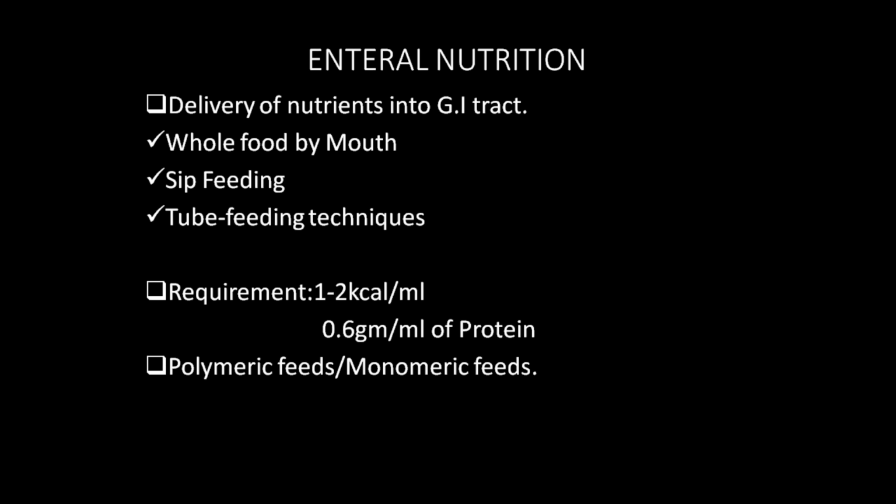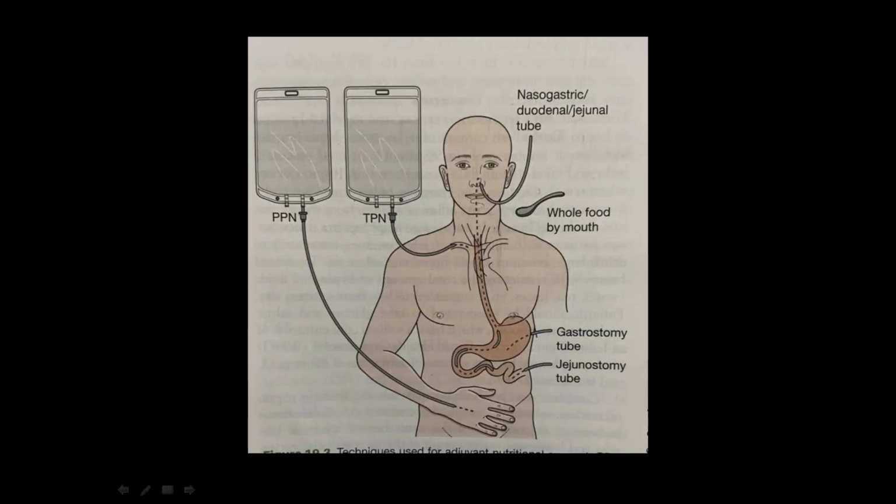Now coming to enteral nutrition. It is defined as the delivery of nutrients into the gastrointestinal tract. This can be given by 3 types of methods. One is whole food by mouth. You can see the diagram. If the patient is able to take orally, then you can give by mouth. Number 2 is sip feeding.